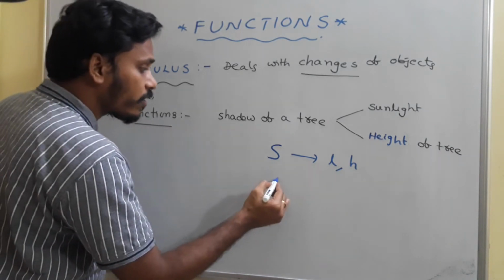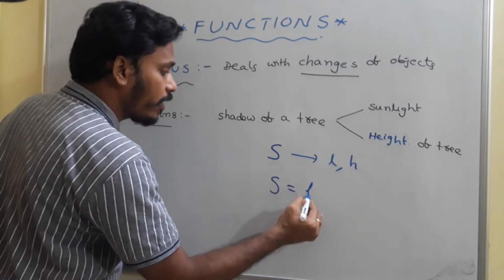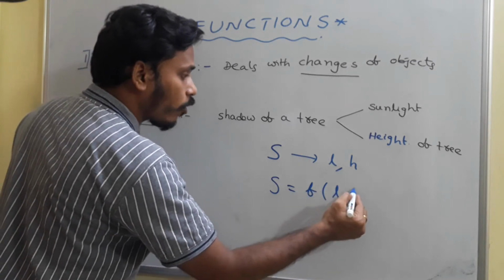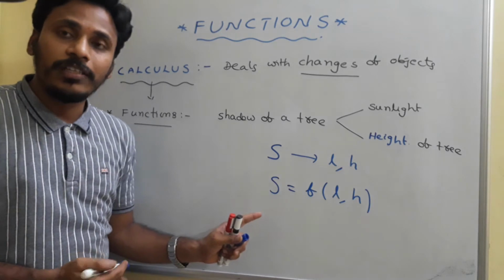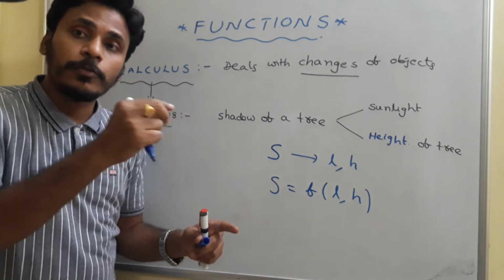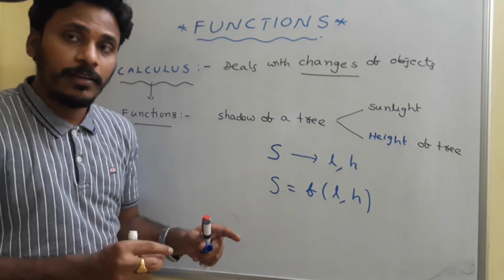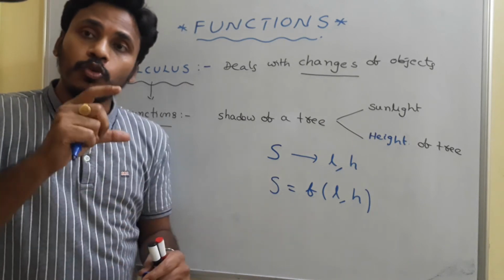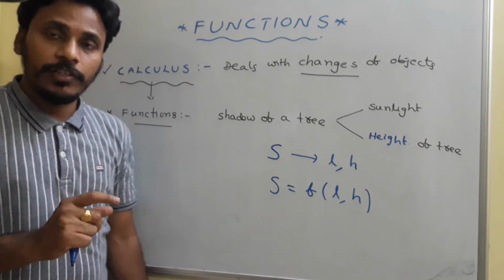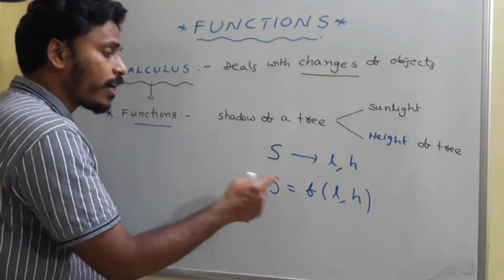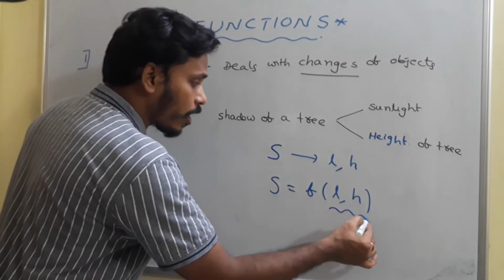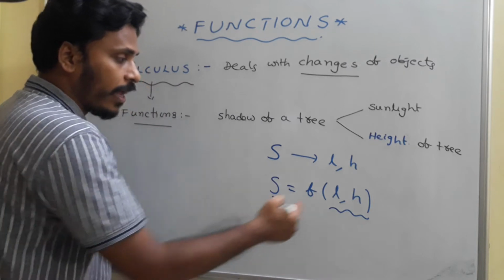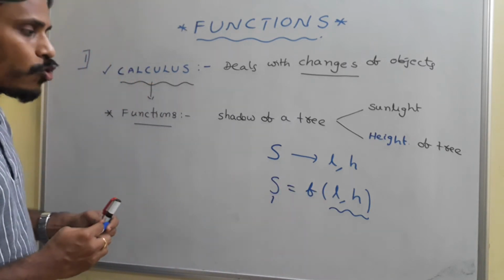In this case we say that the shadow of the tree is a function of sunlight as well as the height of the tree. That means the shadow of the tree changes with respect to change in the position of the sun as well as with respect to change in the height of the tree. Is it right? So the shadow of the tree also changes. Here, if you observe, these are L, H and S. L is the position of sunlight, I just keep it as L.